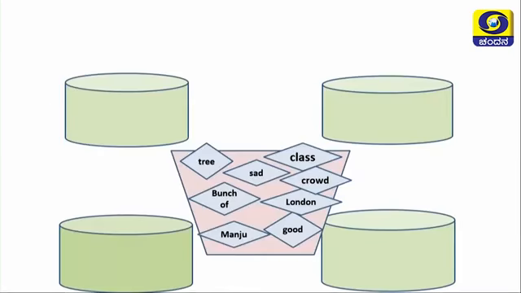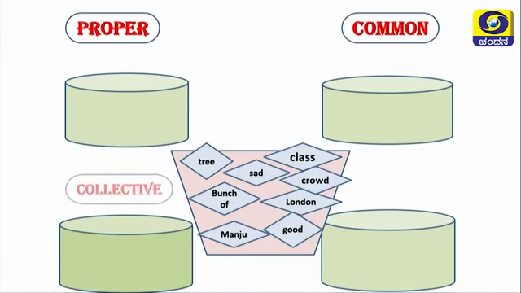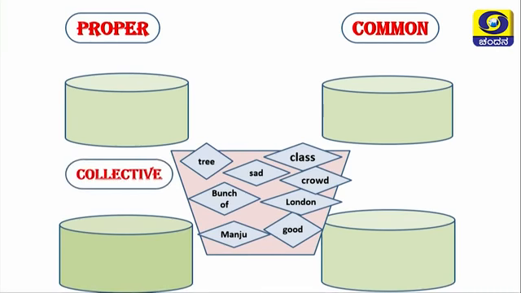Children, now we will understand how you understood types of noun by choosing into right boxes. Okay, first is proper noun, and the second one is common noun, and the third one is collective noun, and the fourth one is abstract noun.